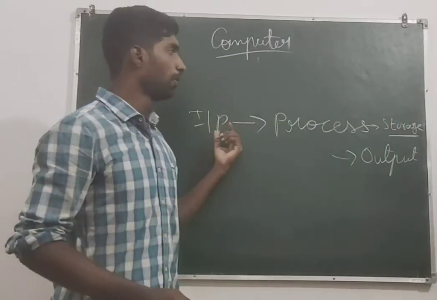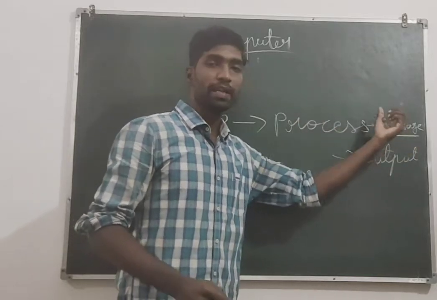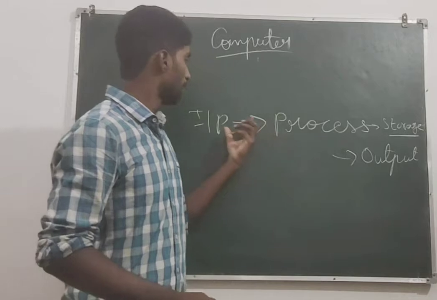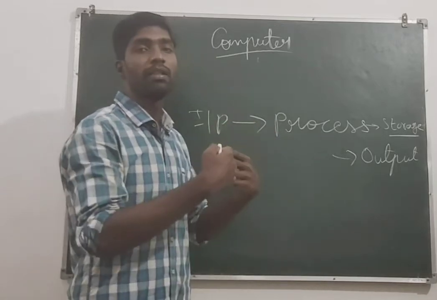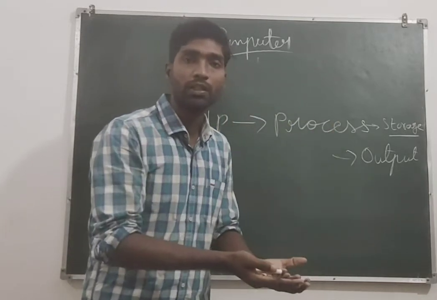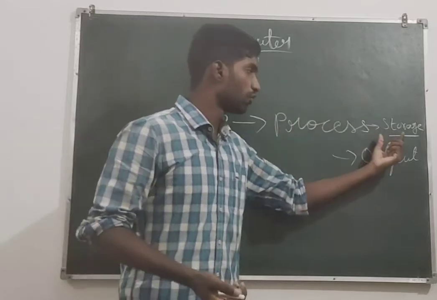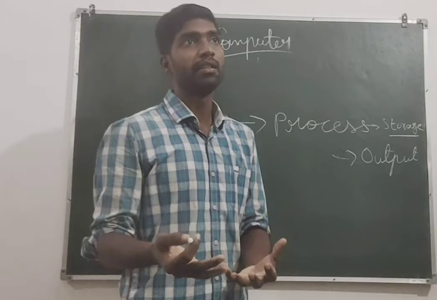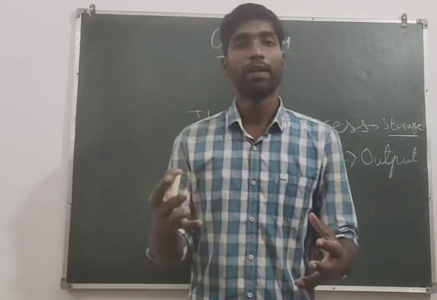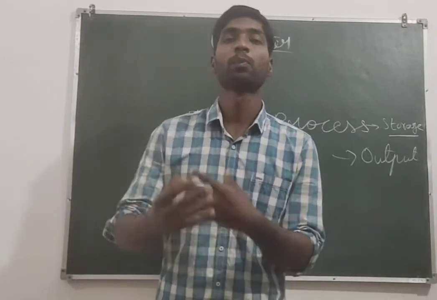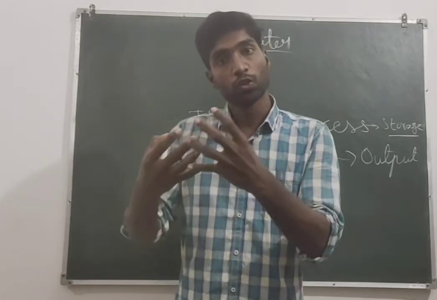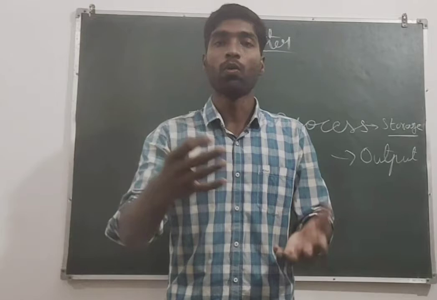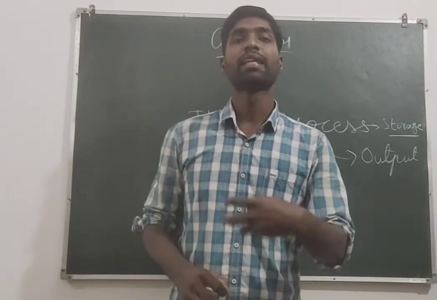Okay, input, process, storage, and then output. Sir, what is the input? The input is what we give to the computer; then it processes, stores, and shows the output. In the book they give many examples, like a car moving: petrol is the input, moving is the process, petrol storing is the storage, and after moving, the distance is the output.